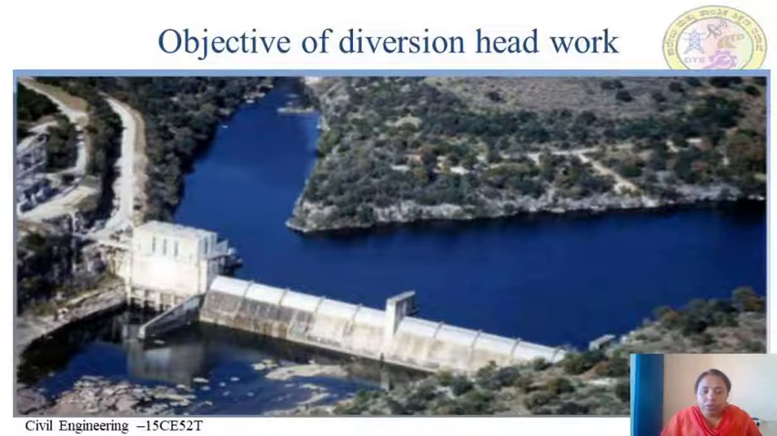So it raises the water level. The main purpose is to raise the water level on the upstream side, and also it controls the entry of silt. It stores water over small periods for short supplies. So these are some of the purposes why the diversion headworks are provided.